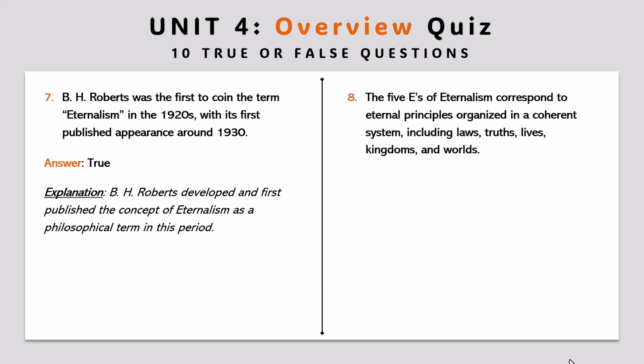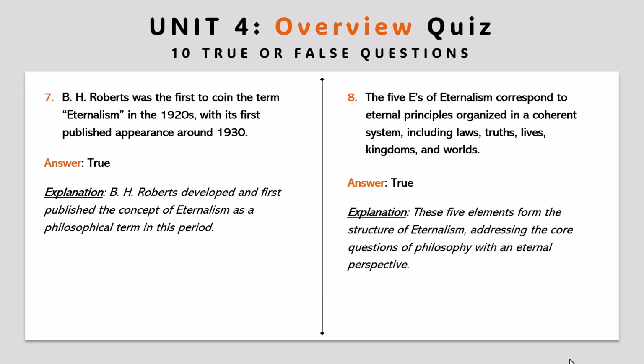Question 8. The 5 E's of eternalism correspond to eternal principles organized in a coherent system, including laws, truths, lives, kingdoms, and worlds. Answer: true. Explanation: these five elements form the structure of eternalism, addressing the core questions of philosophy with an eternal perspective.